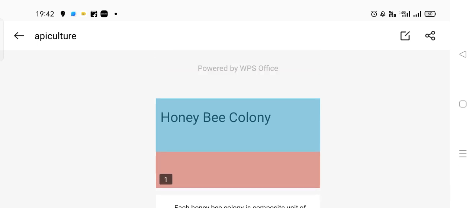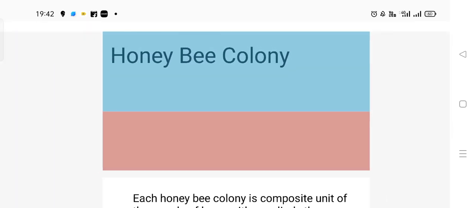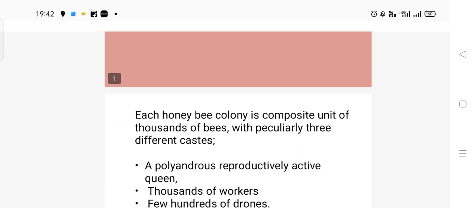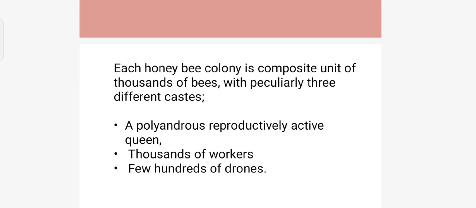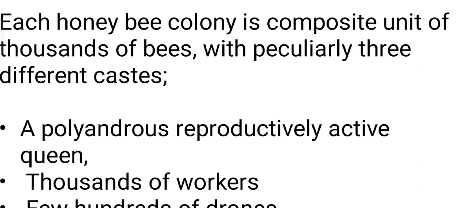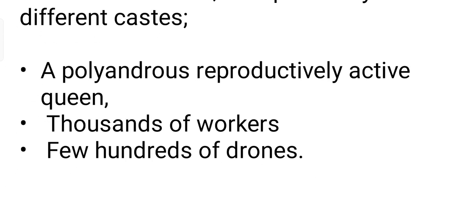Yes, hello. So, topic for today is the structure of the honeybee colony. The honeybee colony is composed of three different types of bees that include a polyandrous reproductively active queen honeybee, thousands of worker honeybees, and a few hundred drones. Queen and worker are both female caste, whereas drones are the male caste.